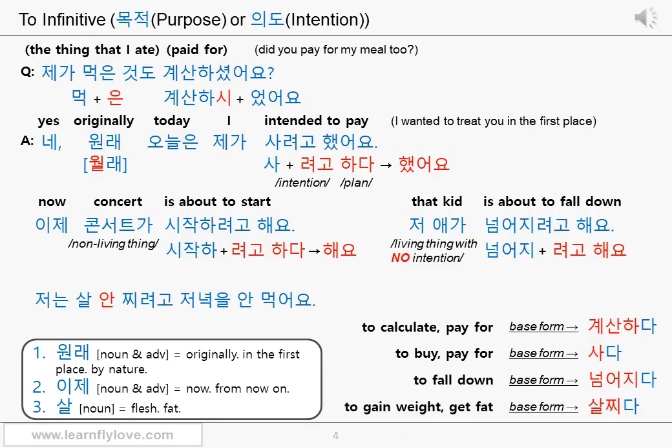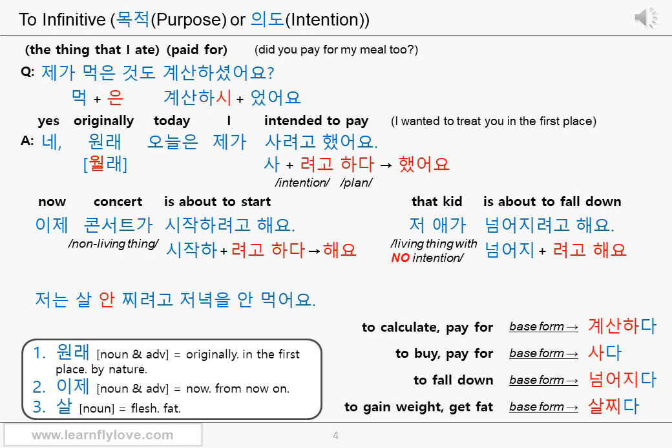Let's see the next example. 저는 살 안 찌려고 저녁을 안 먹어요. I, 살 안 찌려고, listen carefully.